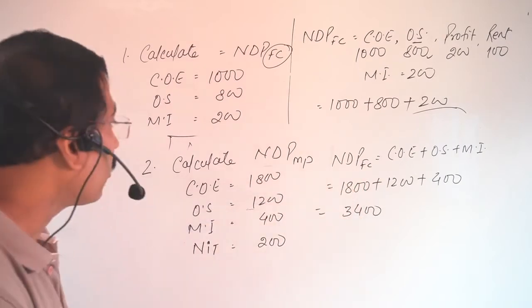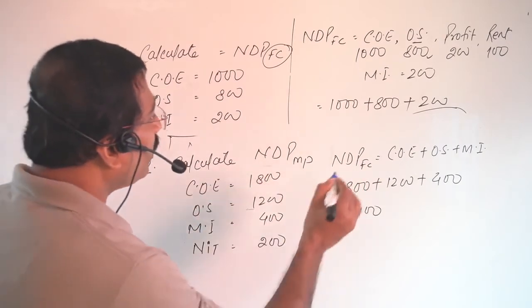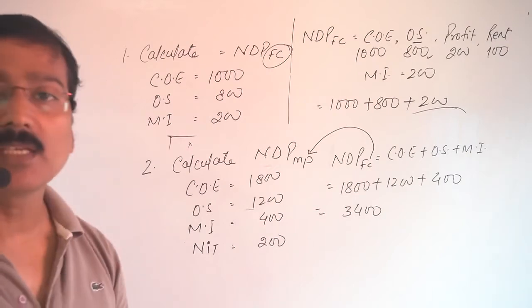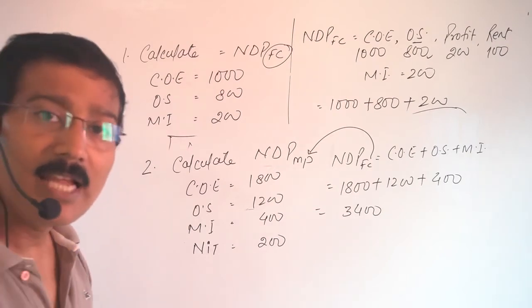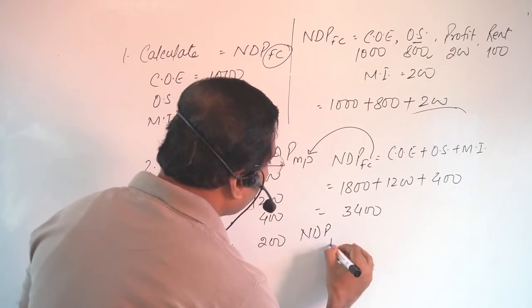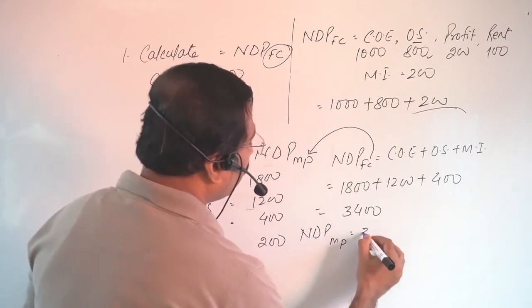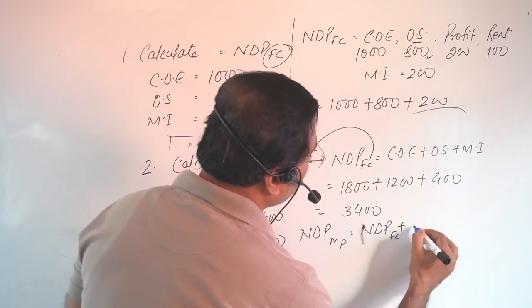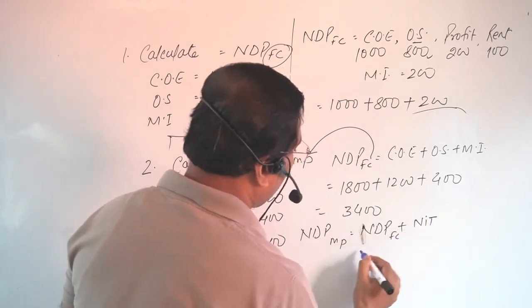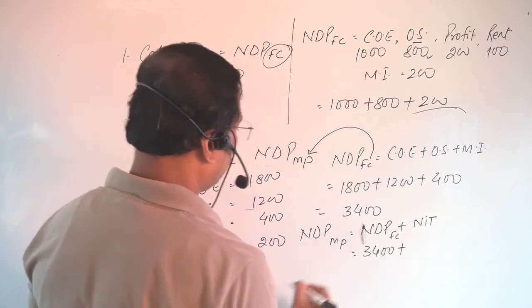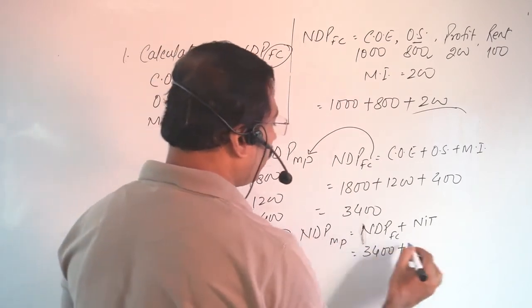But we have to calculate NDPMP. Then here is FC and here is MP. What is the difference between the MP and FC? That is net indirect tax. So how will you calculate NDPMP? Here will be NDPFC plus net indirect tax. So here will be 3400 plus NIT, what is NIT? This is 200.